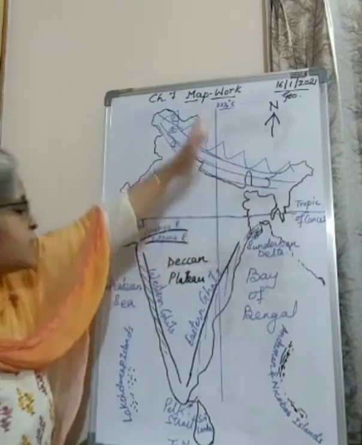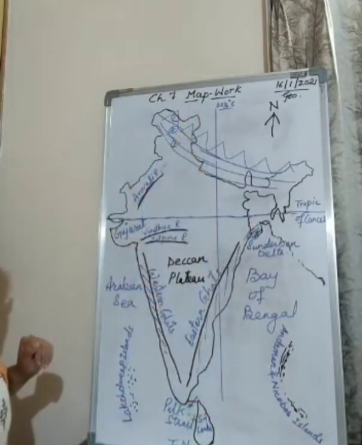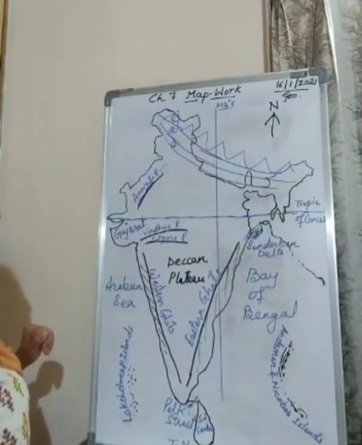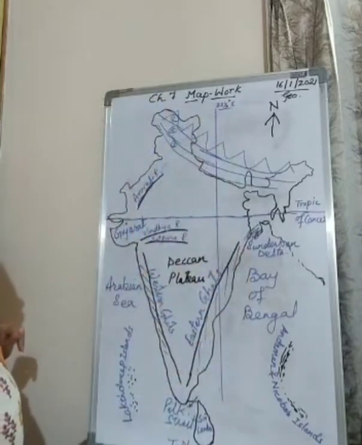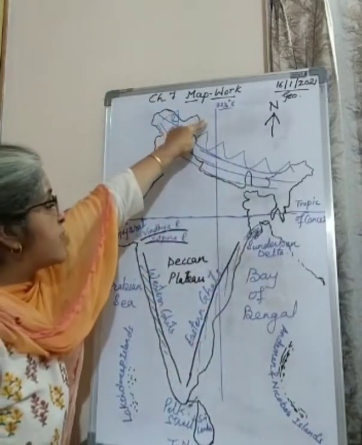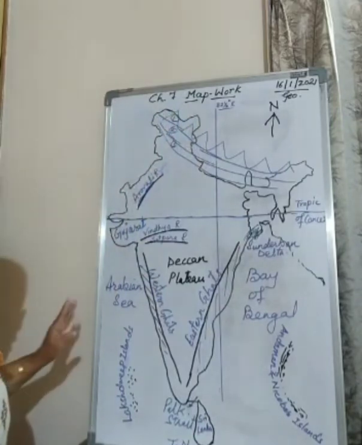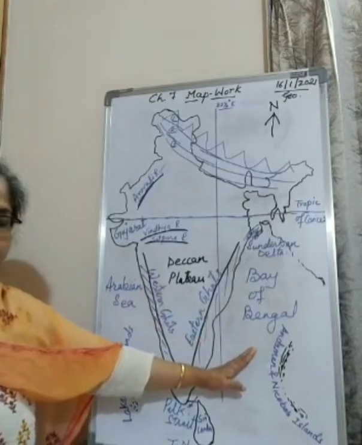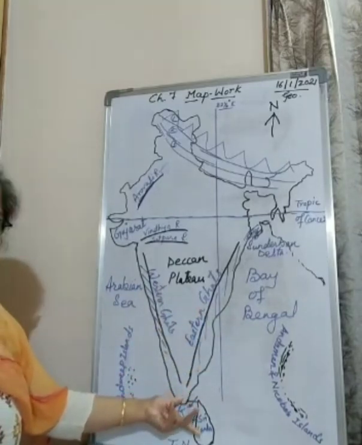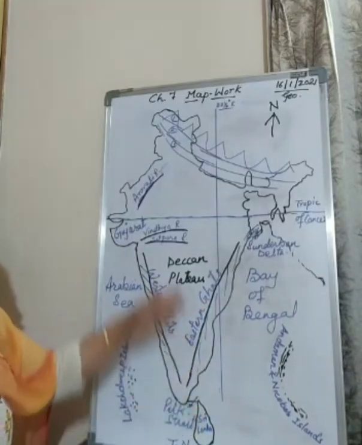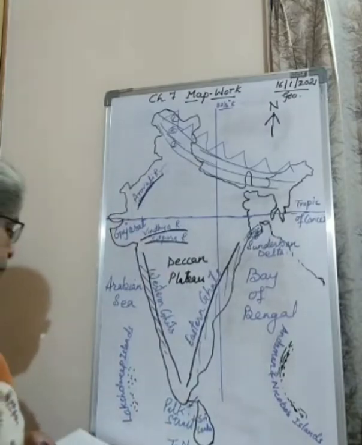then Tropic of Cancer, this is your Indian Standard Meridian, or you can say the Indian local time. The line is at 82.5 degrees towards east. Okay, Lakshadweep Islands, Andaman and Nicobar Islands, we have the Palk Strait in between India and Sri Lanka, two countries. So this was all about your India's map pointing.